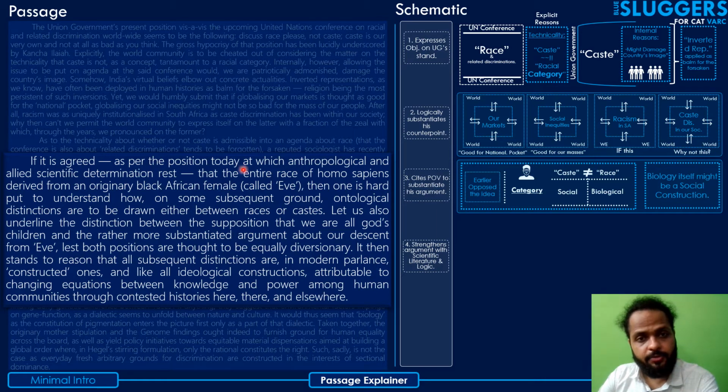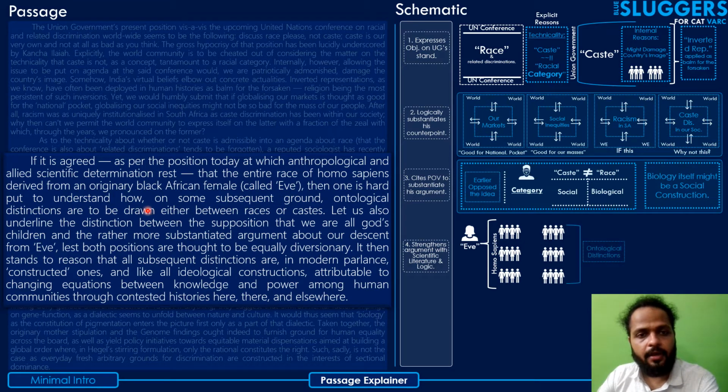If it is agreed, as per the position today at which anthropological and elite scientific determination rest, that the entire race of Homo sapiens derived from an originary black African female called Eve, then one is hard put to understand how on some subsequent ground ontological distinctions are to be drawn either between races or castes.